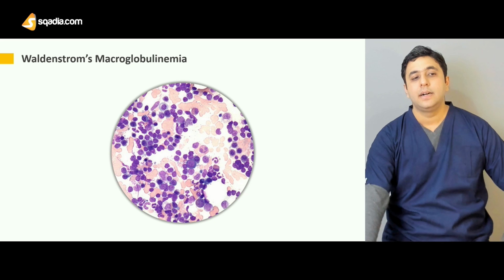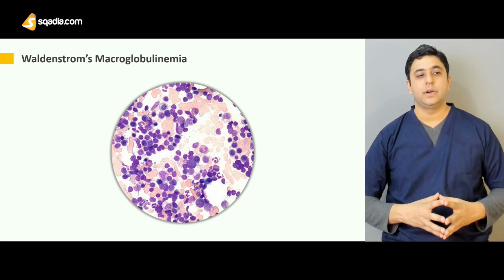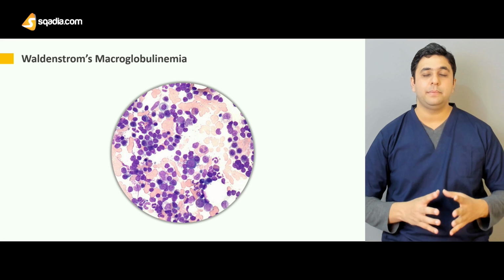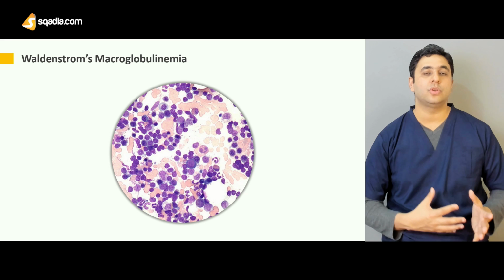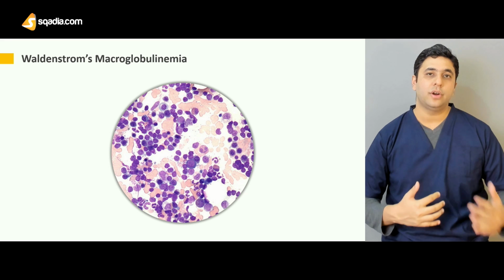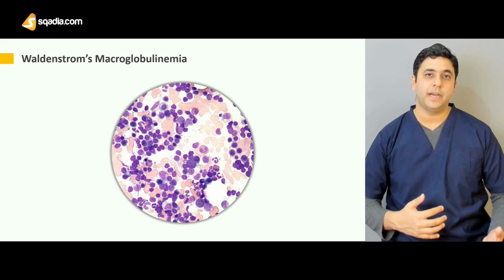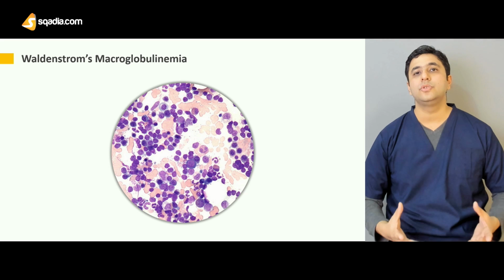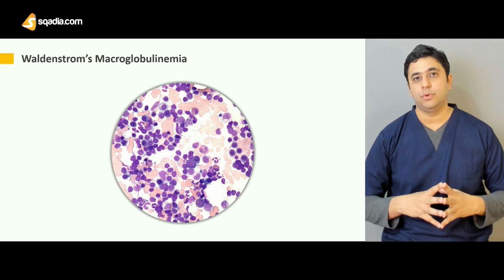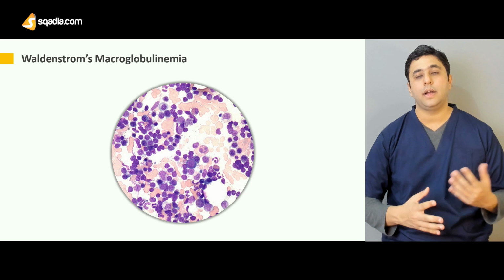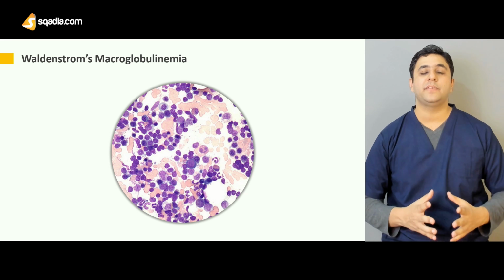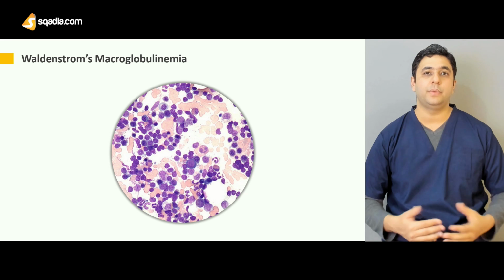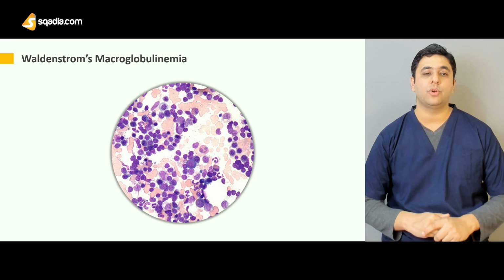This disorder shares some common features with the plasma cell disorders, but it has its own specific features. In contrast to multiple myeloma, there are no sclerotic lesions of the bones, and there is no hypercalcemia. These are the two things that signify multiple myeloma, but these two are absent in macroglobulinemia.